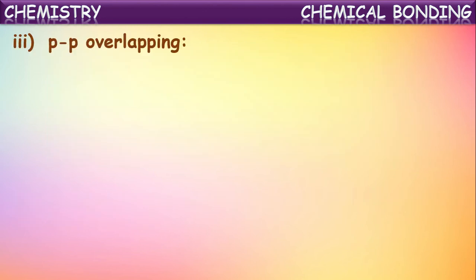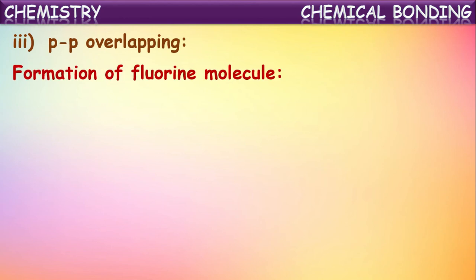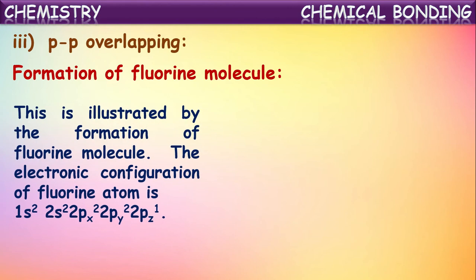Now let us see another kind of overlapping in the formation of a sigma bond, that is pp overlapping. Let us consider this pp overlapping with the example of the formation of the fluorine molecule, that is the F2 molecule. We know in the fluorine atom there is one orbital which is singly occupied, that is the 2pz orbital, isn't it?